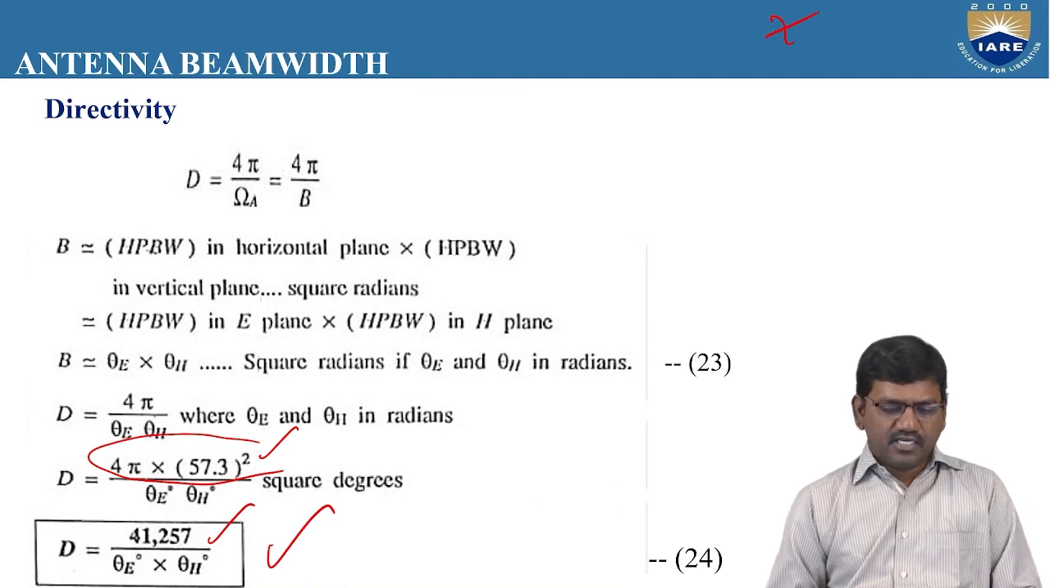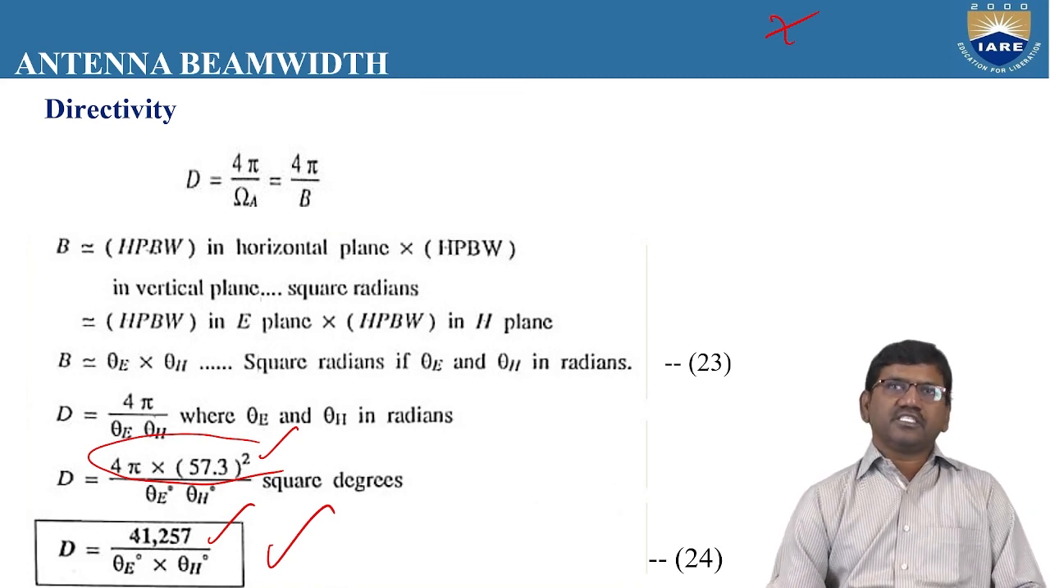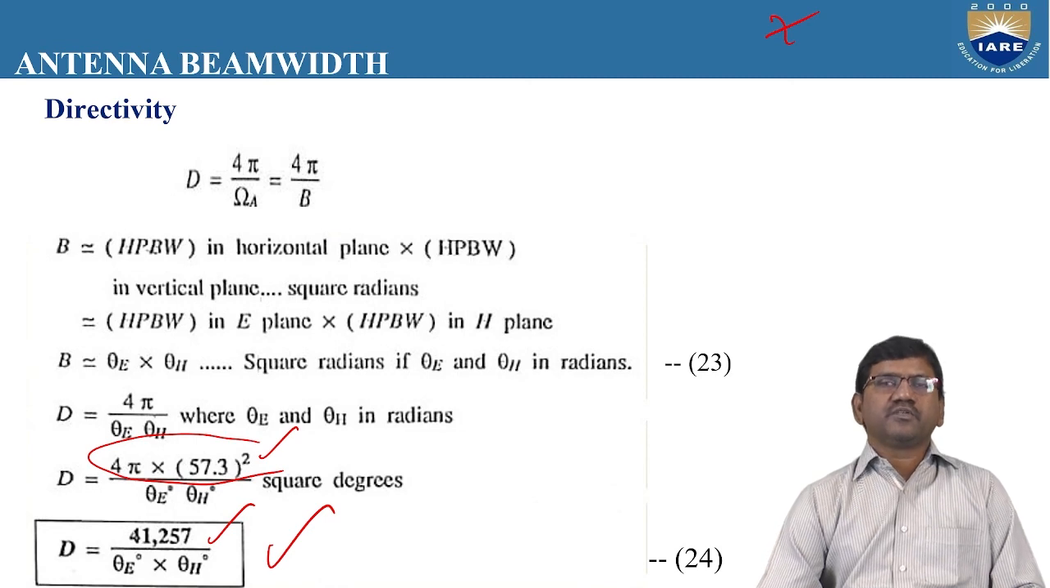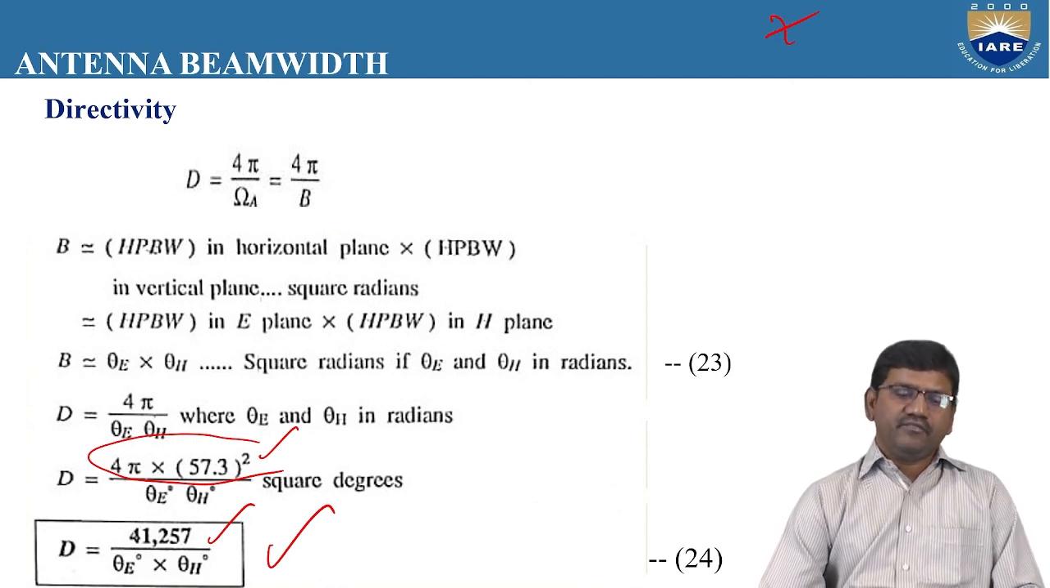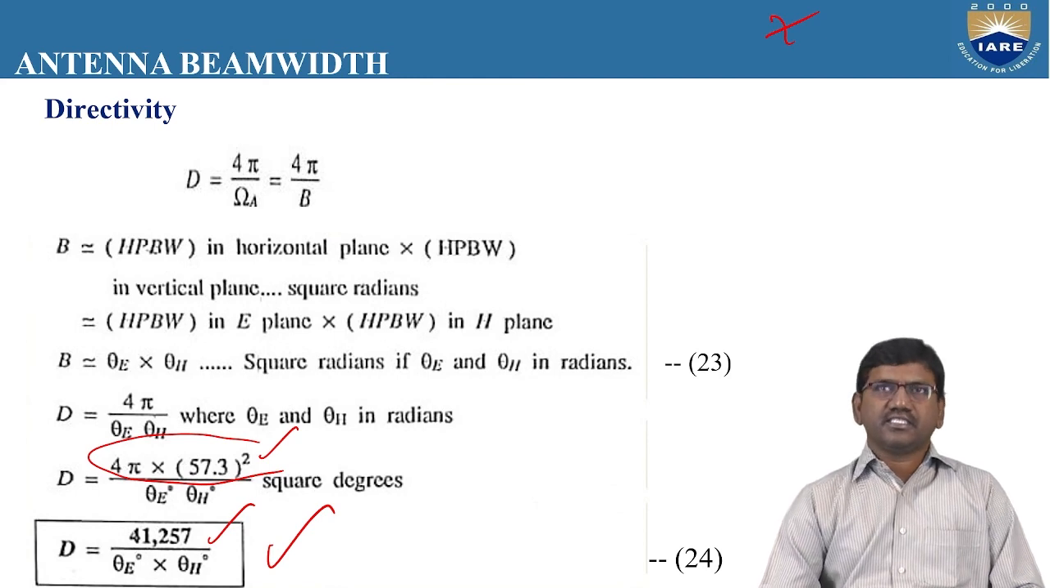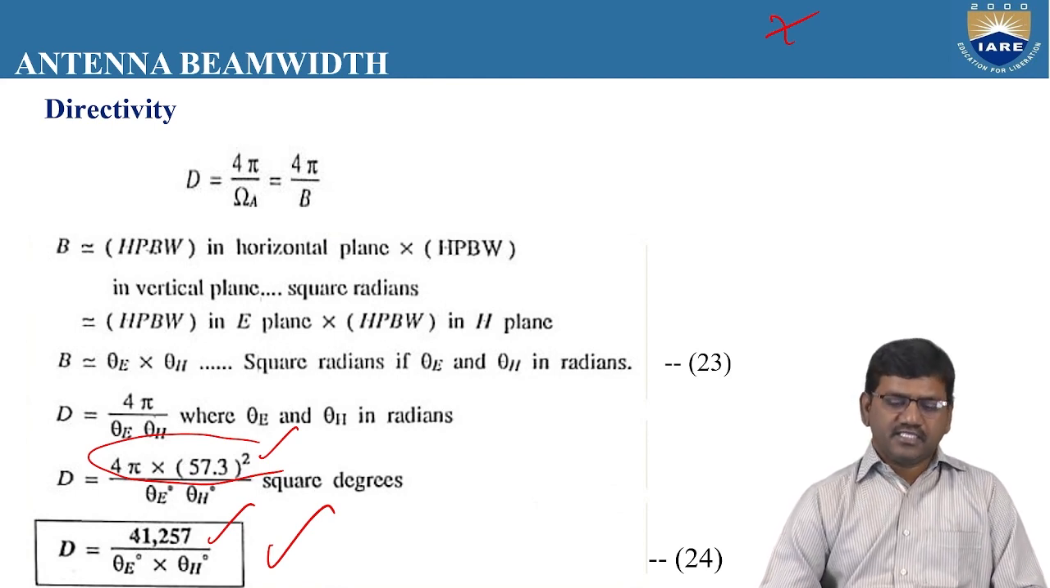So this is about the antenna beam width. Today we have discussed the applications of the reciprocity theorem, antenna beam width, and another parameter, front to back ratio. We'll see the other parameters in the next session.